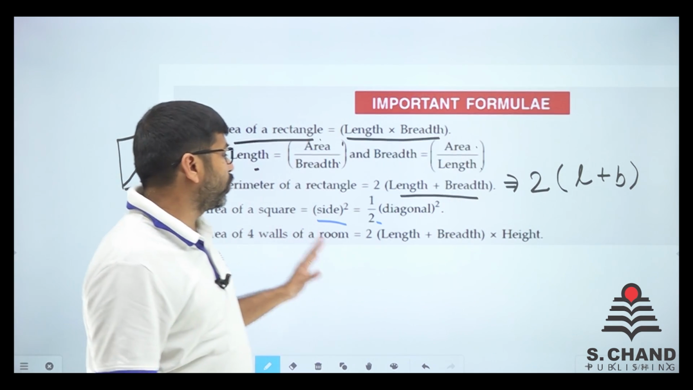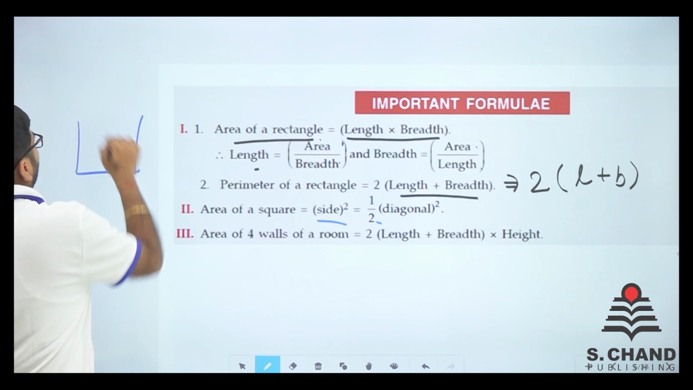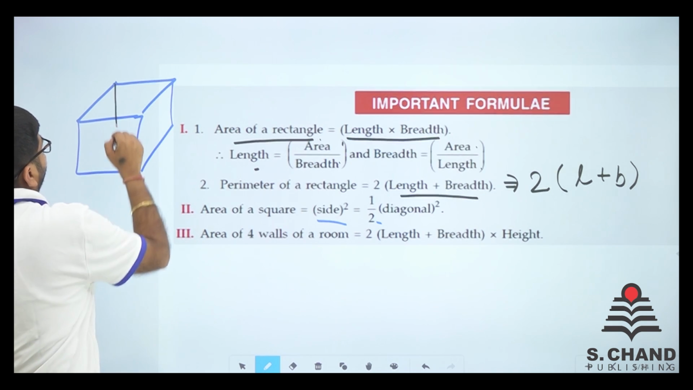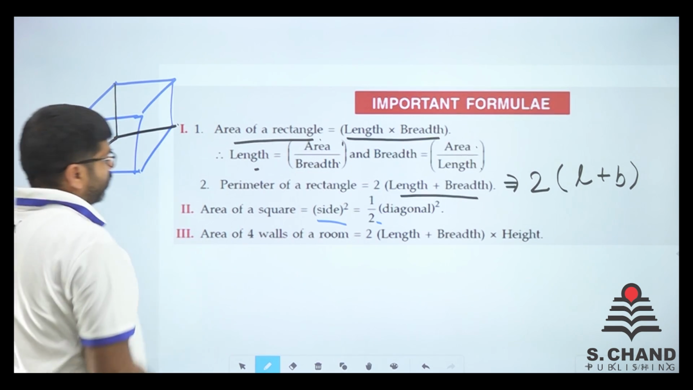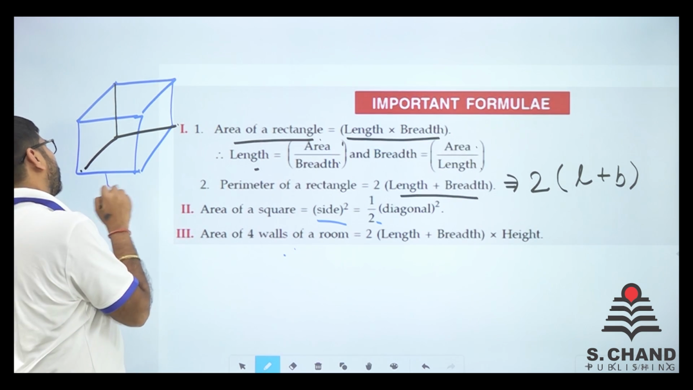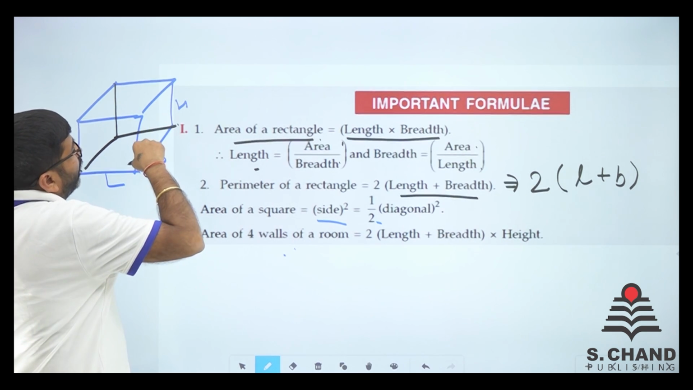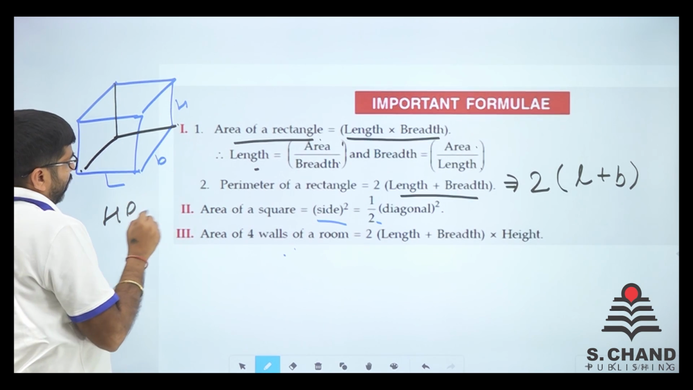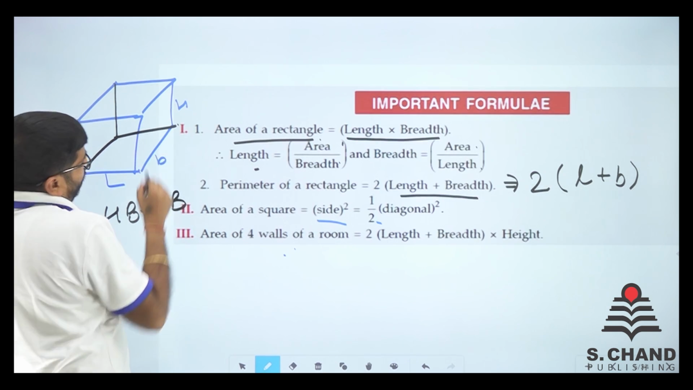Area of 4 walls of a room. So if there is a room, something like that, it has 4 sides, so we have 4 walls. Now we need to find the area of the 4 walls. We know the length, breadth and height. So the area of the 4 walls is H into B plus H into B, then we have L into H.